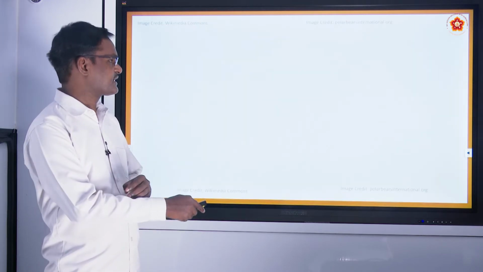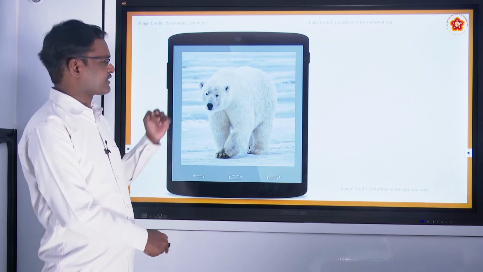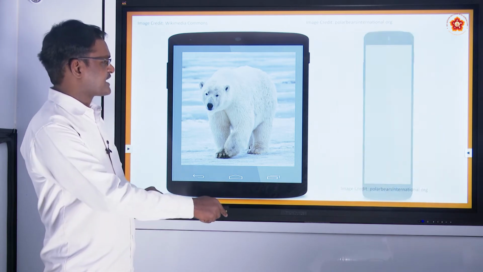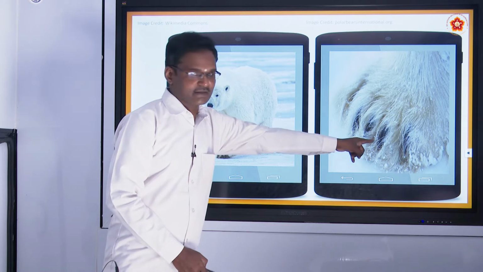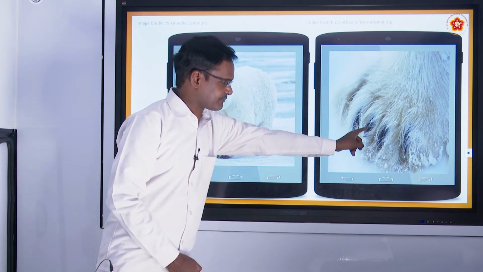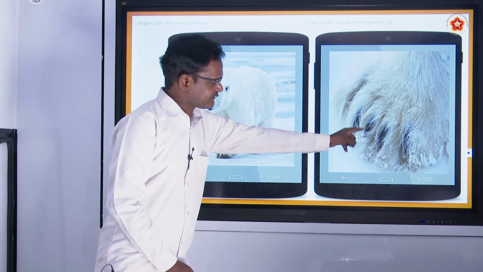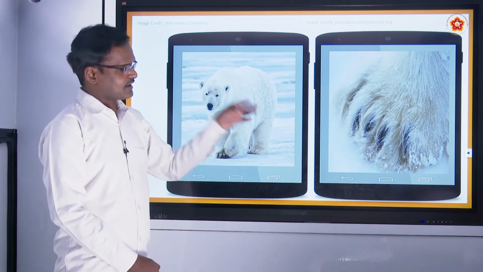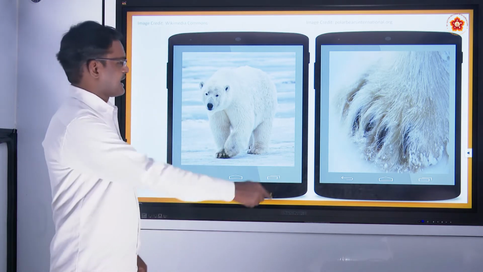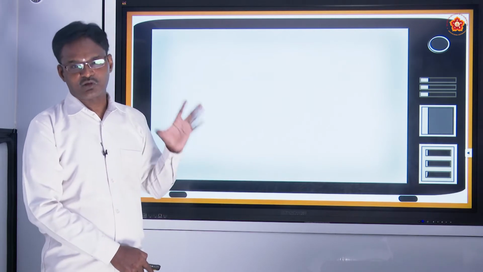You can see the polar bear here, and on the next slide we can see its feet. They are called paws; we don't call them feet. These paws are very wide, so they can easily walk and slide on the snowy white background. This is one of the important animals that we see in polar regions.